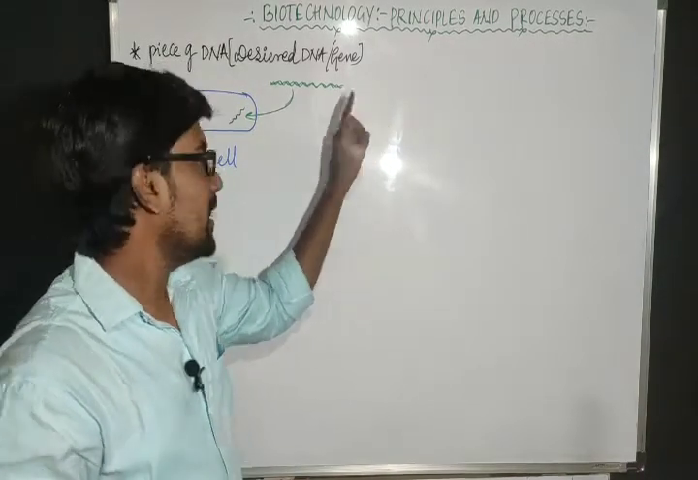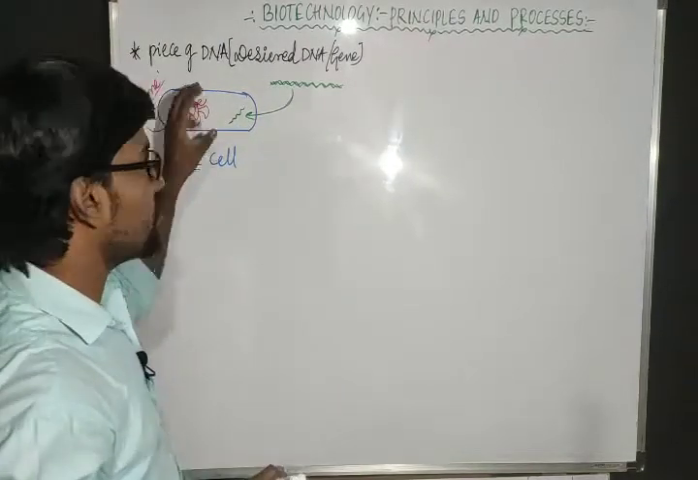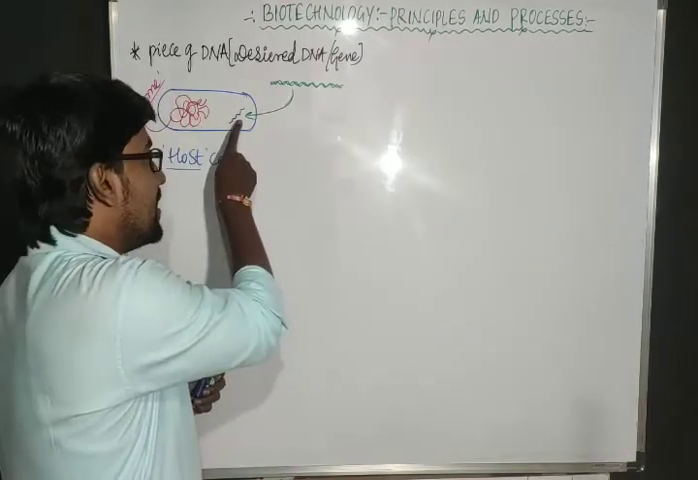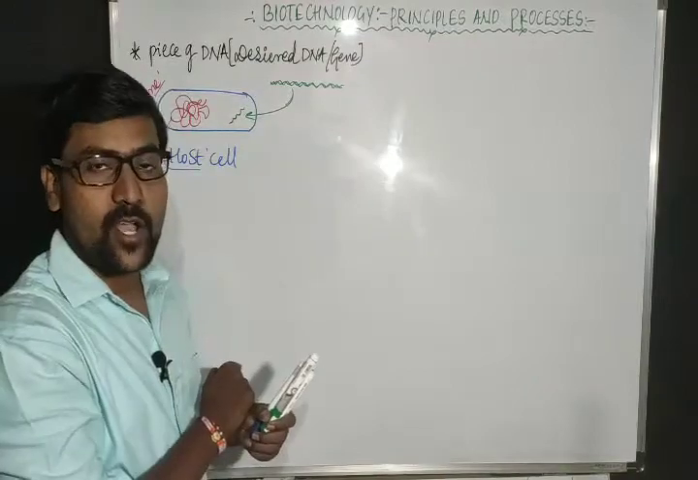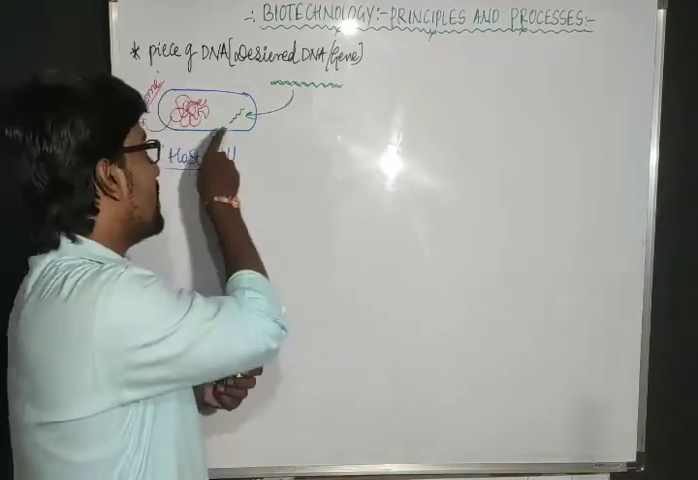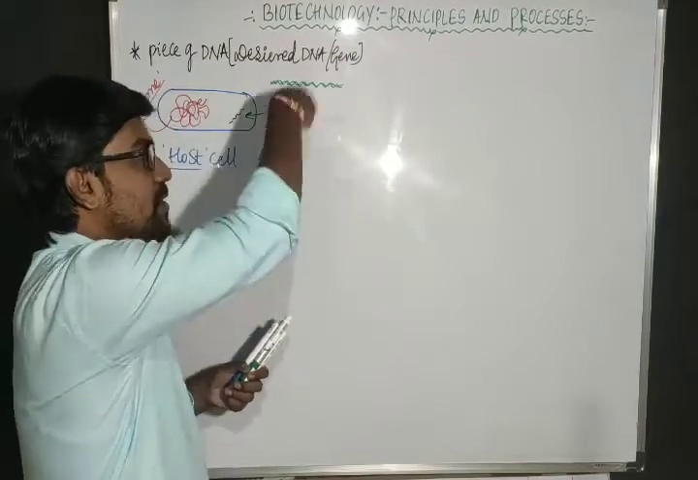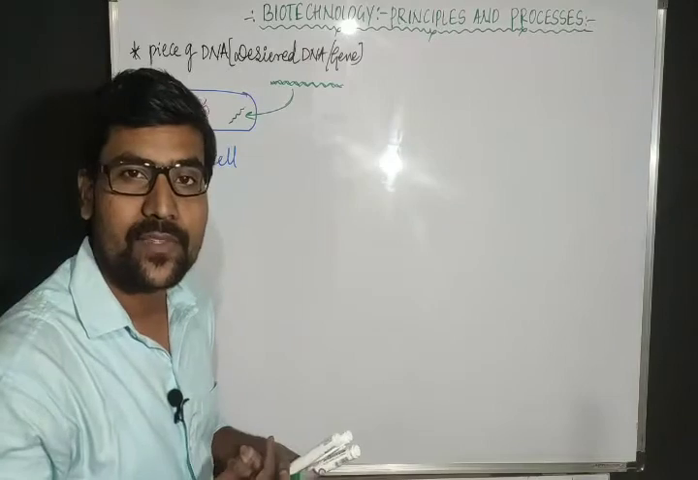But the thing is, this gene is coming from one organism and the host cell is a different organism. That means this DNA or this gene cannot express in the host. Why? Because both are different. Because this gene does not belong to the host. It is coming from another source. Then a problem will arise.